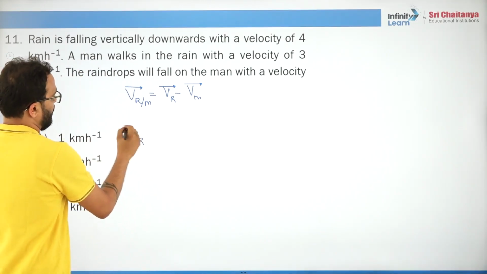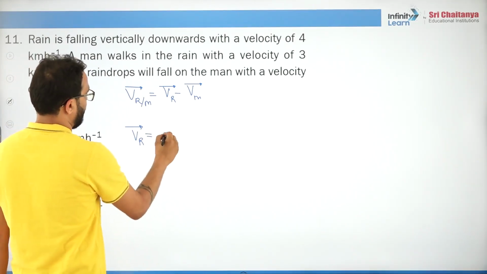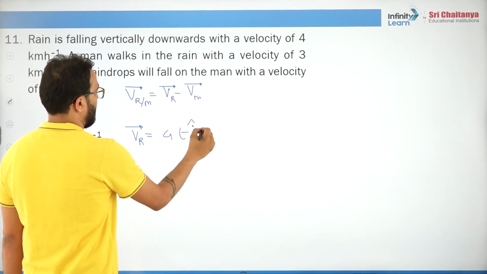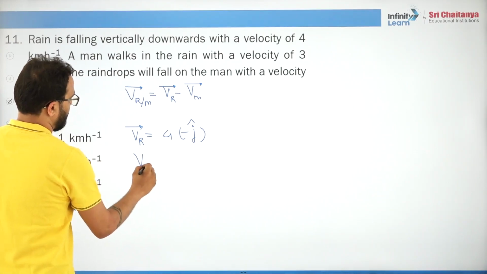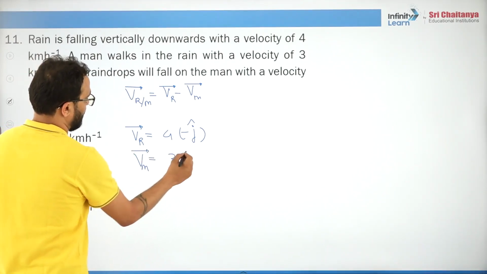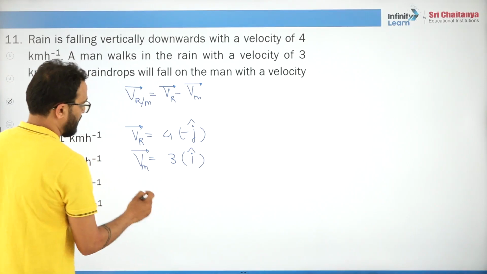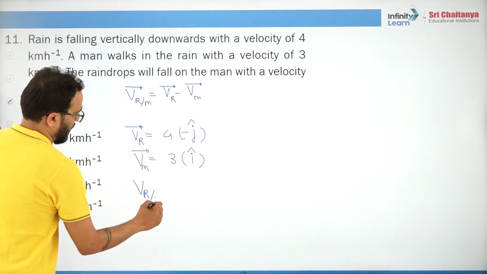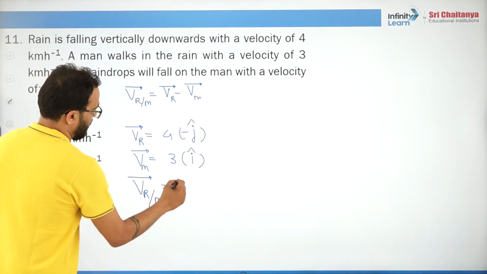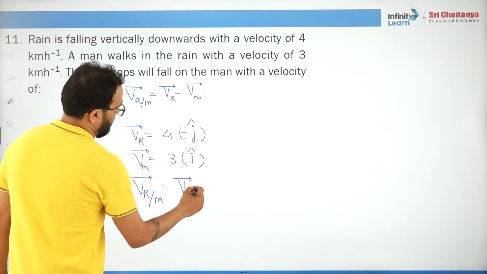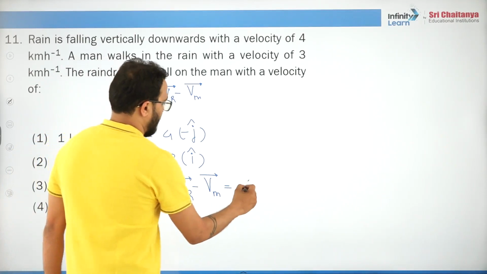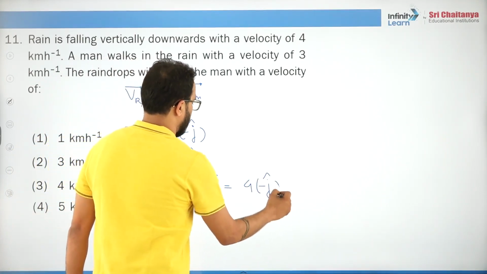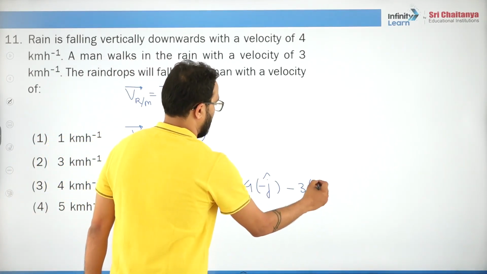Velocity of rain is 4 times minus j cap, because drops are coming vertically downward. Velocity of man is 3 i cap, moving forward. So velocity of rain with respect to man is 4 times minus j cap minus 3 times i cap.